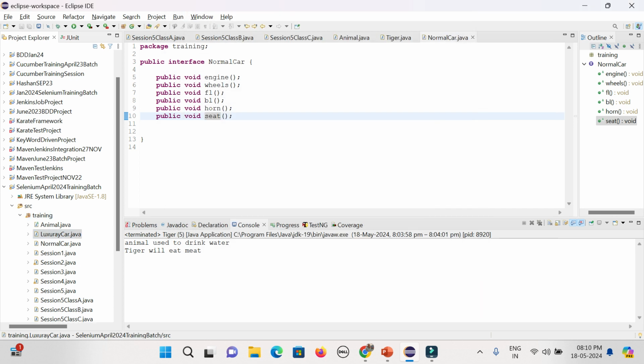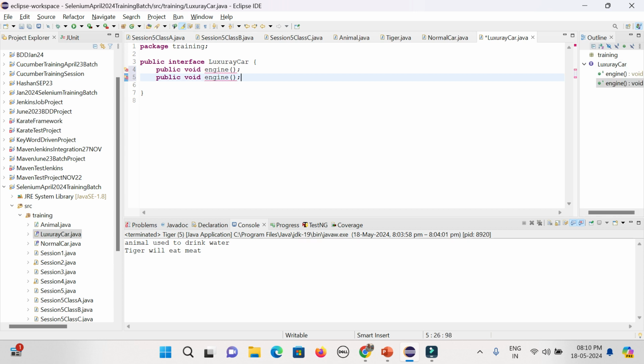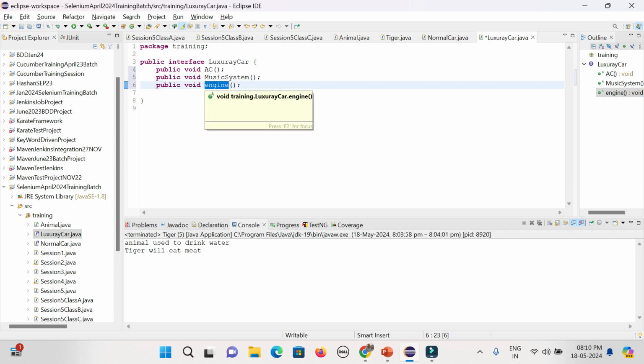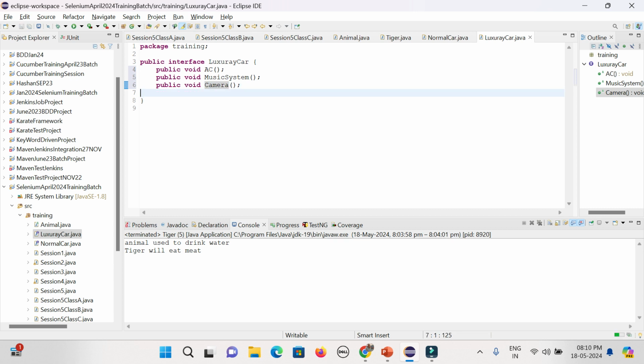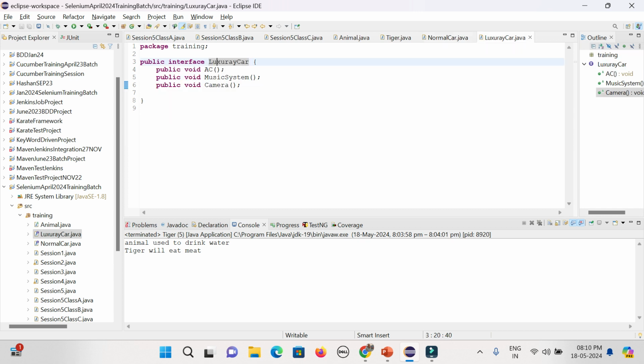Okay. Similarly, in the luxury car, a couple of things might be there, right? Say AC, say music system, say a camera. So these are a couple of things that might be there. These are the additional features for the luxury car. But a luxury car should have the other features as well, the normal car features also. Otherwise, it cannot be built, right? So these are the additional features besides the normal car.